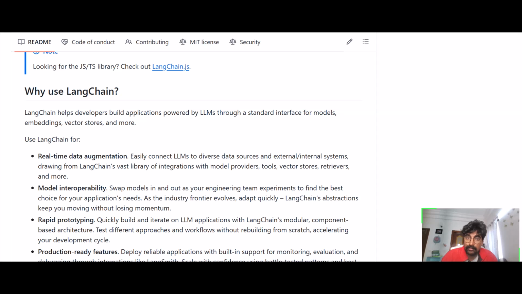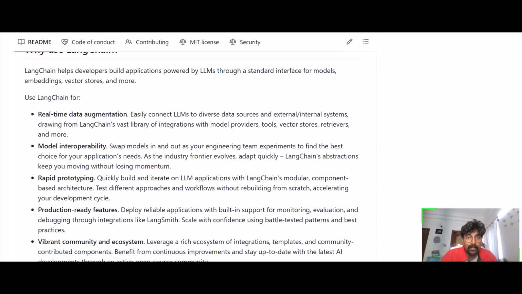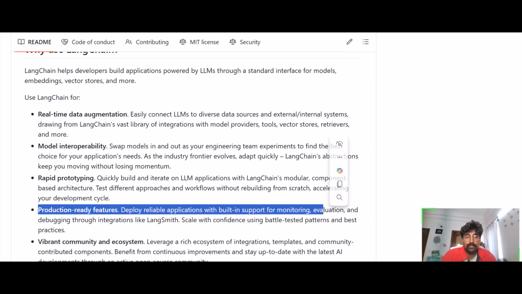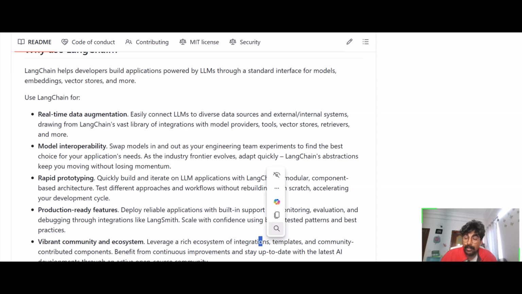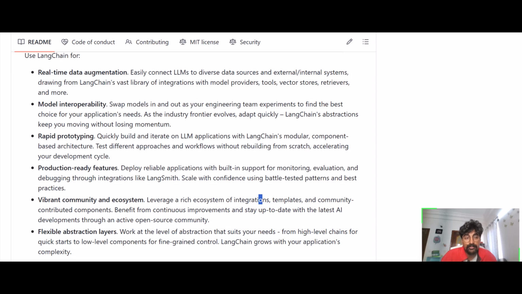Where both LangChain and LangGraph should be used, I will come to that point also. Second, it's not only for rapid prototypes. If you want to go for a production-level enterprise agentic framework, you can do it at enterprise level also. And it should be supported by the community.